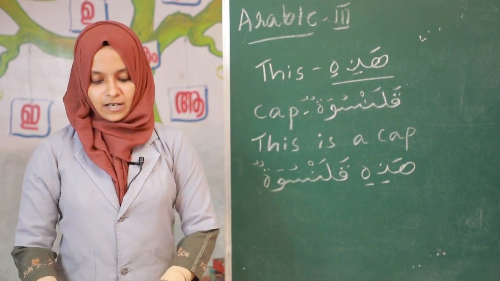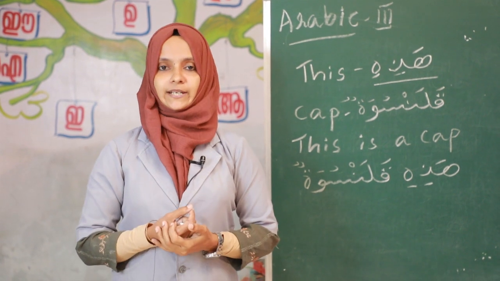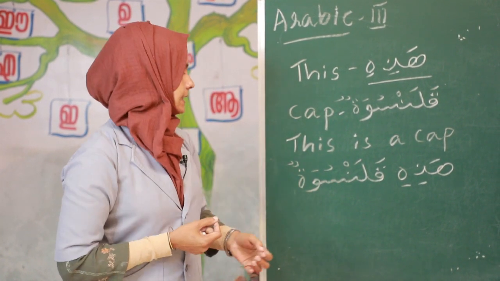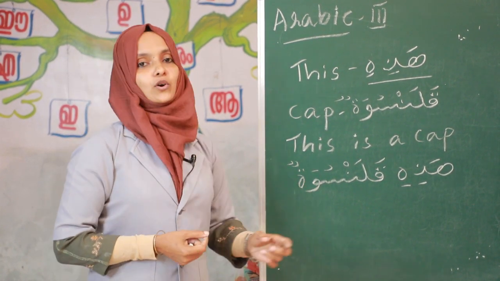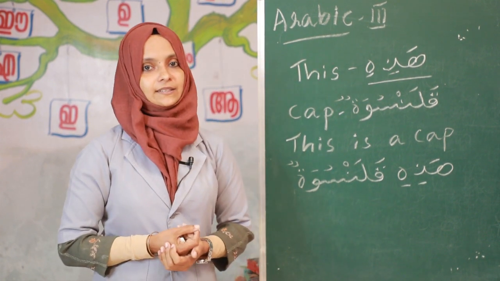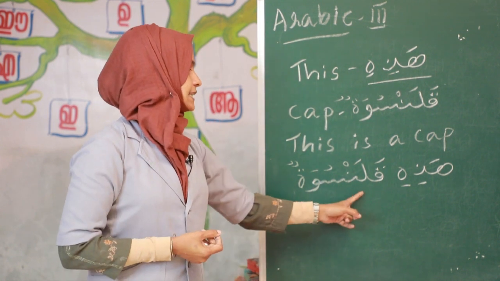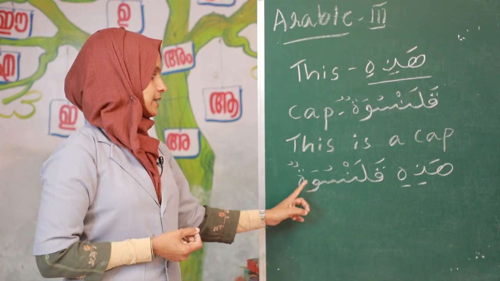How to find out the mudhakkar word and the muannas word? If the letter ta is at the end of a word, that is a muannas word. Clear? For example, kalansuvatun.